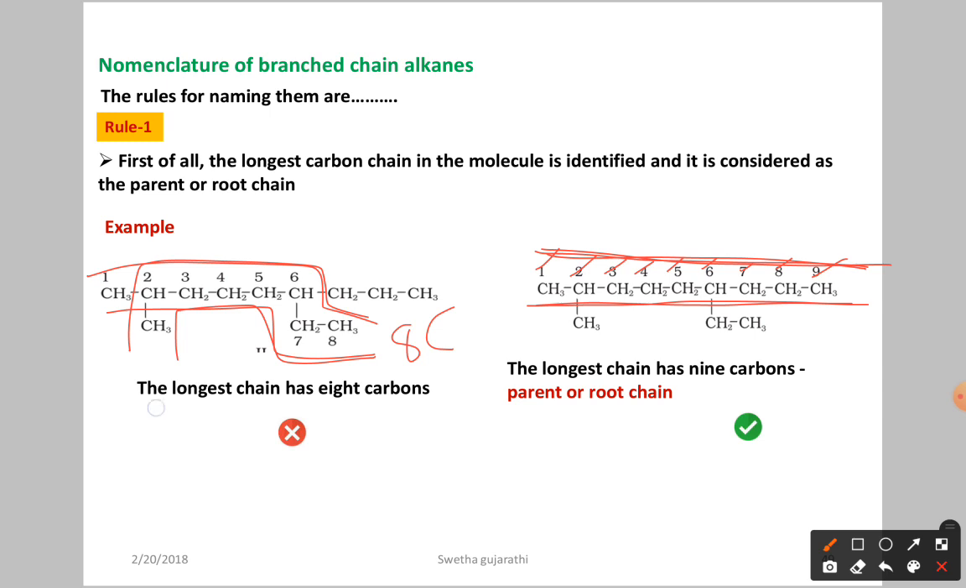The other chains have only 8 carbon atoms, so we are not going to select the parent chain either in this way or that way. Here the longest chain has 9 carbon atoms, so we select this as the parent chain. The first rule, selection of the parent chain, is completed. Now let's go for the next rule.